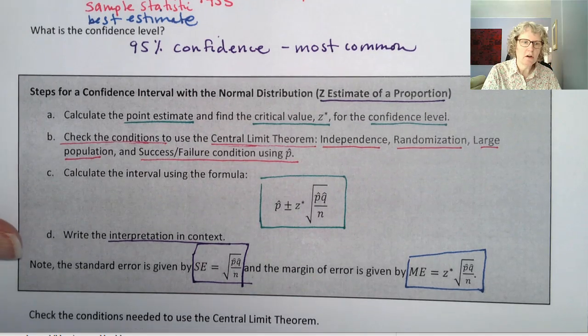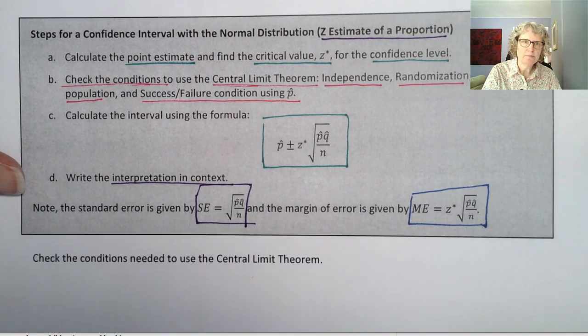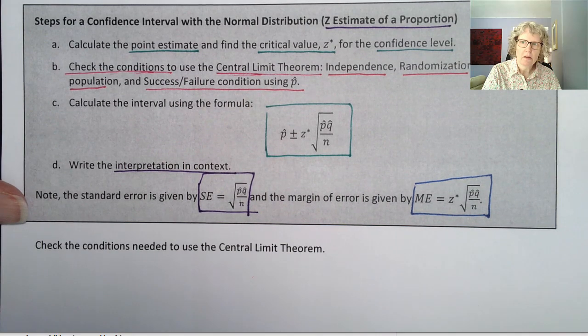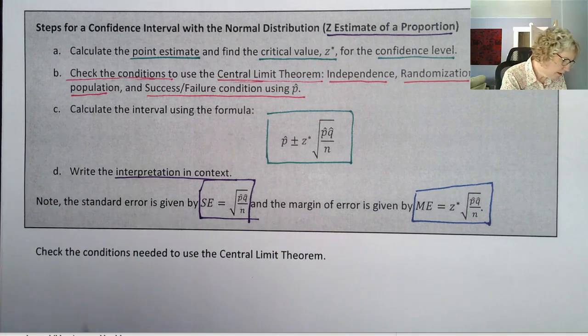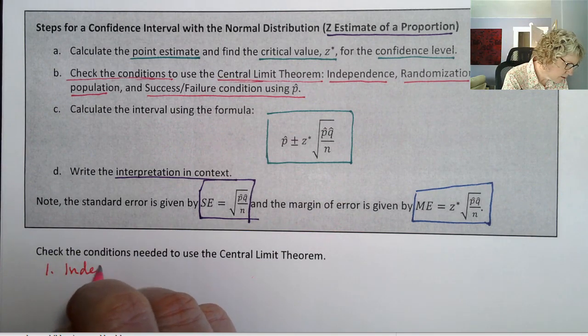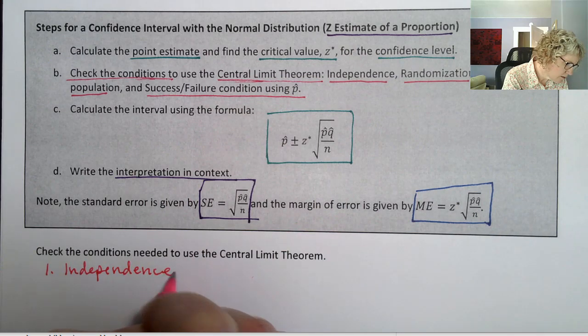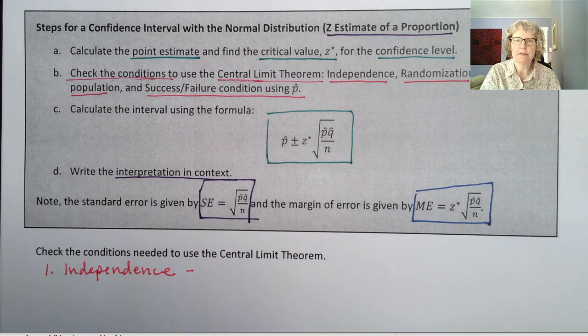Okay, so let's check our conditions here. The first one is independence. What do we need for independence? This is a survey of teens about social media use and whether they think parental consent should be needed to have a social media account. So that's what they need to be independent of, their views on parental consent on social media. Let's write that out first.